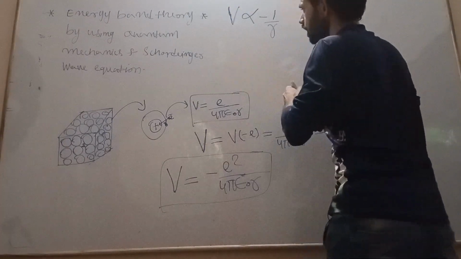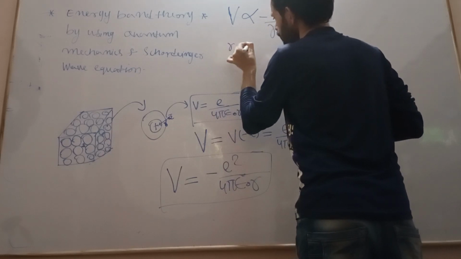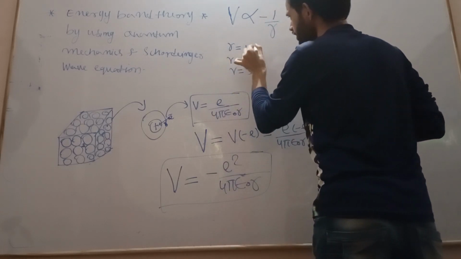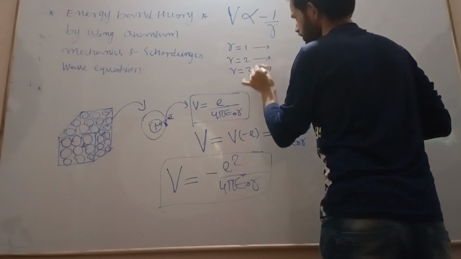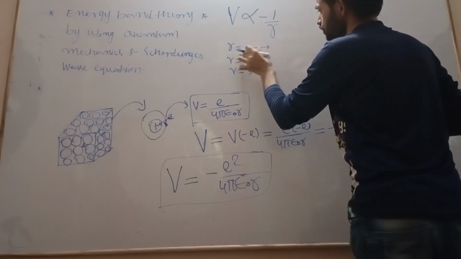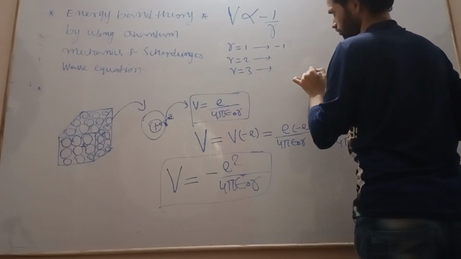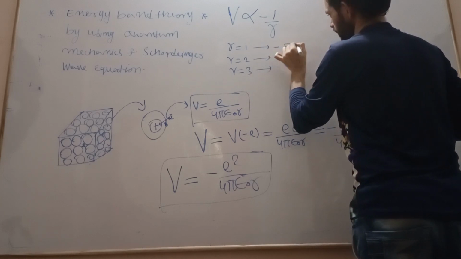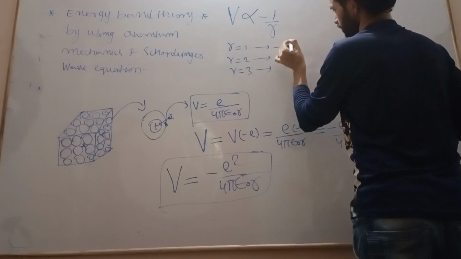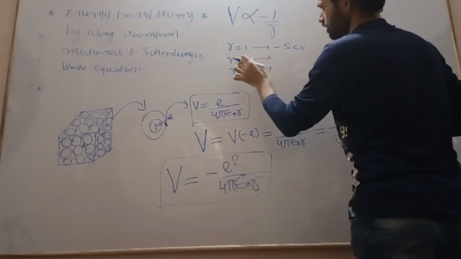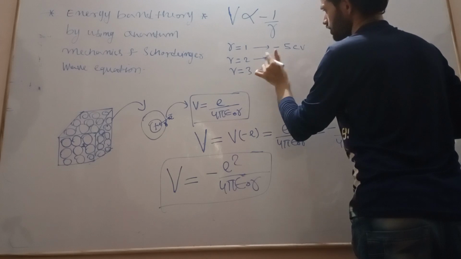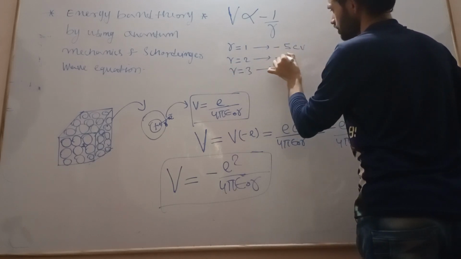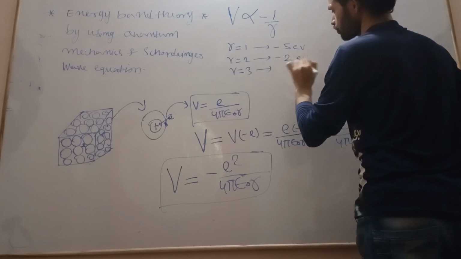So let us see how. For understanding purposes, take r equal to 1, r equal to 2, r equal to 3. Let us say at r equal to 1 the potential energy is minus 5 electron volt. Let us say at r equal to 2, r is increasing, and the potential energy is minus 2 electron volt.